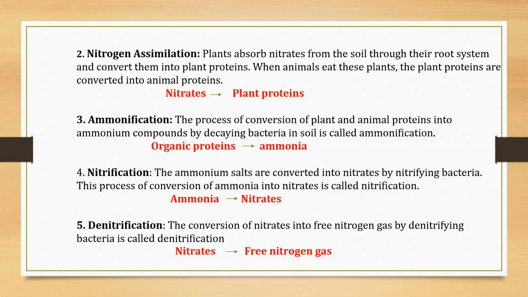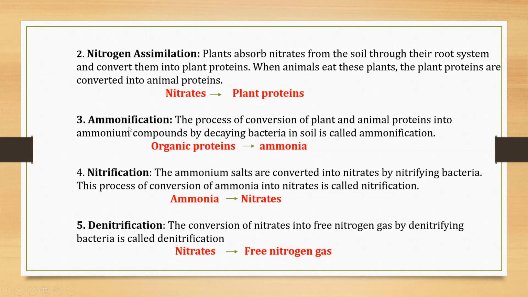That means assimilation is the process of conversion of inorganic nitrogen compounds. These are inorganic nitrogen compounds which are present in the soil. They are converted into plant proteins. How? Plants absorb nitrates from the soil and then they form plant proteins by the process of photosynthesis. So in assimilation, nitrates are converted into plant proteins.